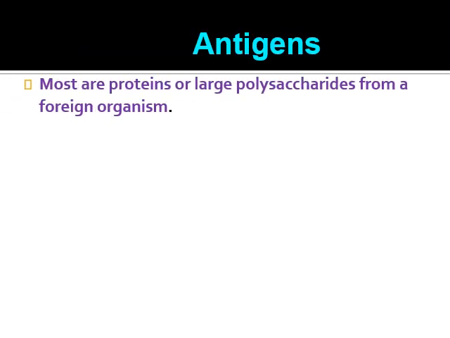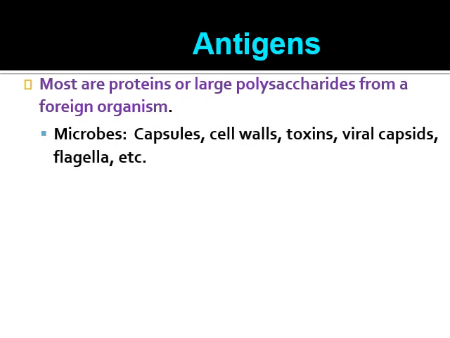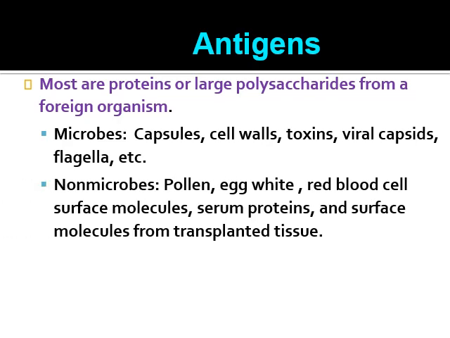Another terminology we have to be familiar with, in detail, is antigens. These are the proteins or larger polysaccharides from a foreign organism, specifically microbes, microorganisms, capsules, cell walls, toxins, viral capsids, flagella, etc. So this antigen can also be a non-microbe, which is not a microorganism.